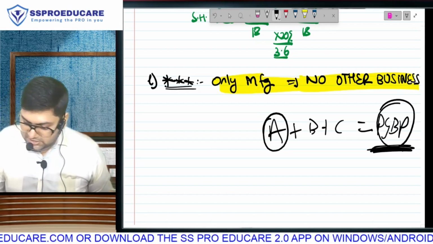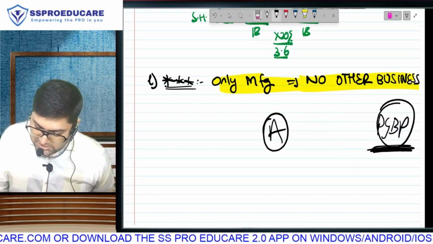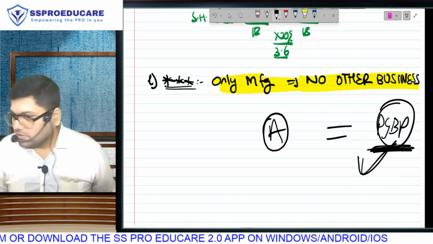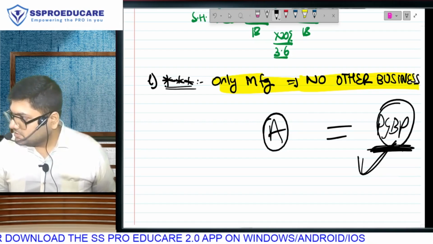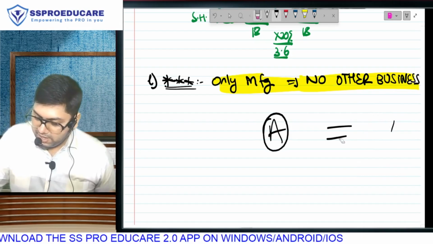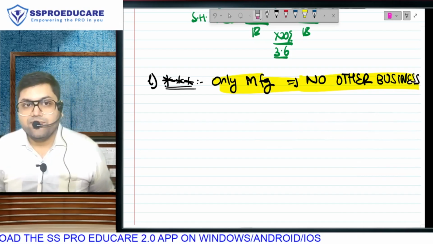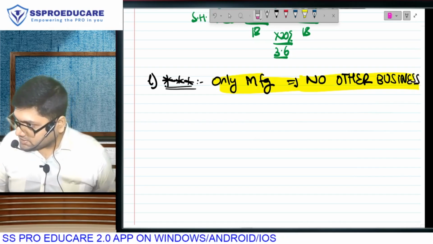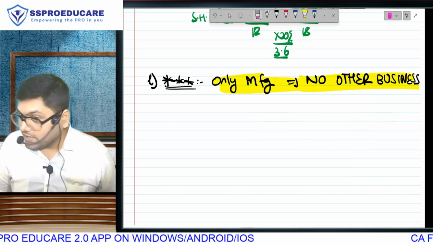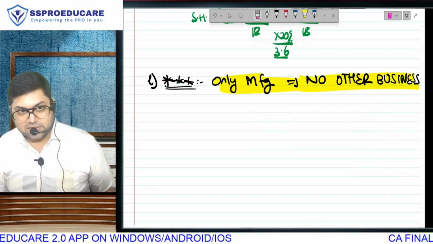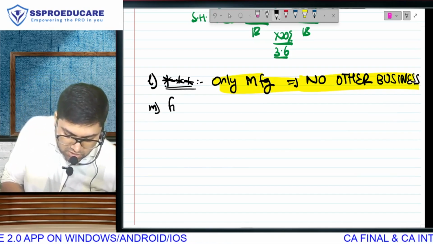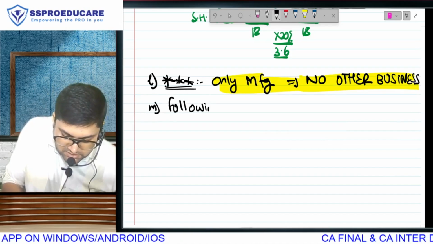You understand? But supposingly I had only business A which is manufacturing, and that is PGBP. Then this will go to 17.16. Clear हुआ? If I do any other business along with manufacturing also, I will be disqualified, but I can take 25.168. No confusion now? Next, following businesses